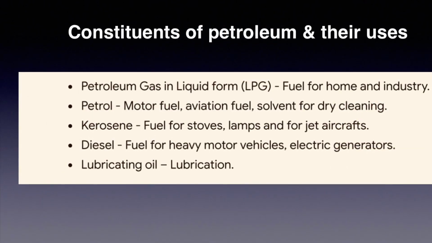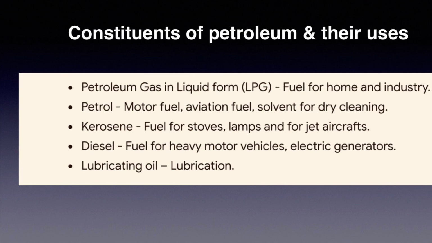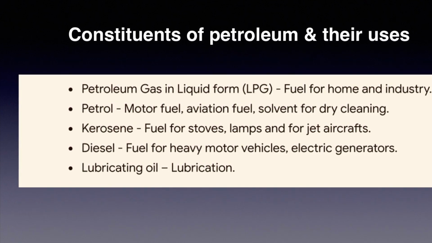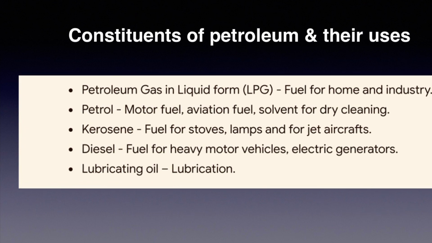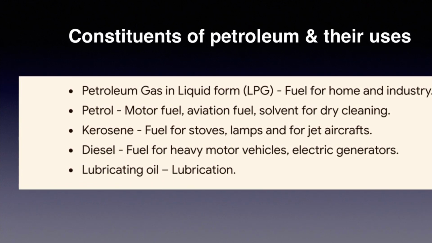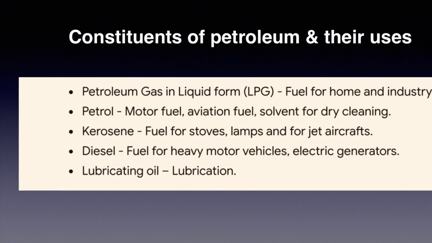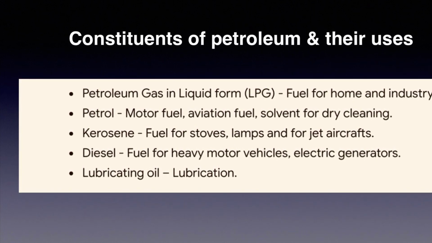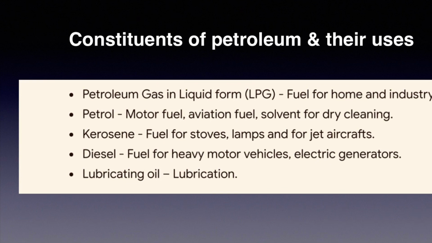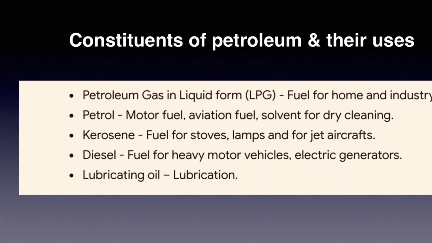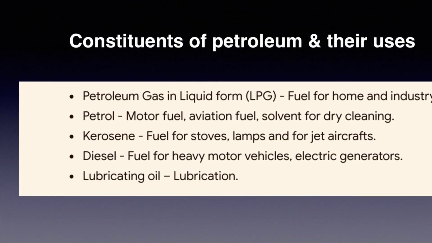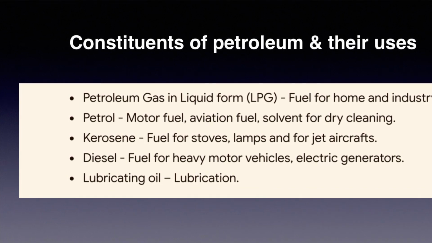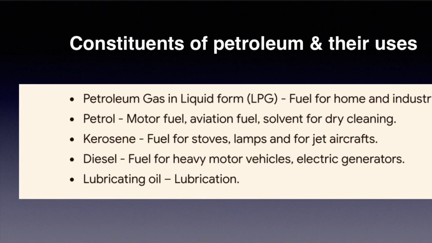Now let's see the uses of various fractions from petroleum. Petroleum gas in liquid form, LPG, is a fuel for home and industry. Petrol is used for vehicles, aviation fuel and as a solvent for dry cleaning. And kerosene is used for stoves, lamps and for jet aircrafts. Diesel is fuel for heavy motor vehicles and electric generators. And lubricating oil is used for lubrication.